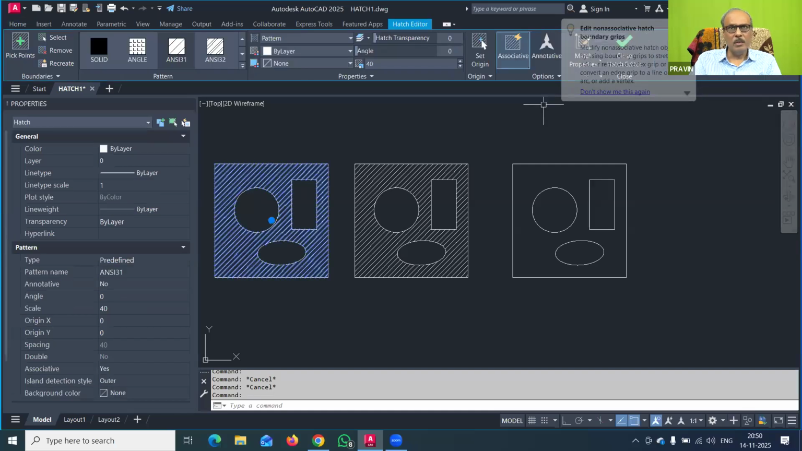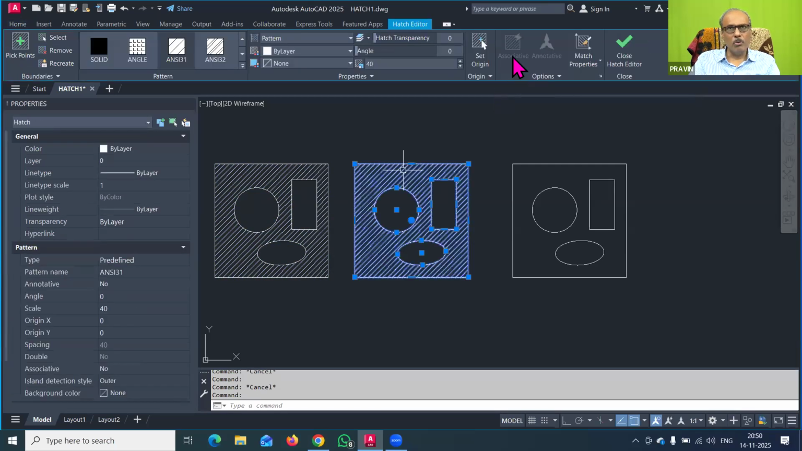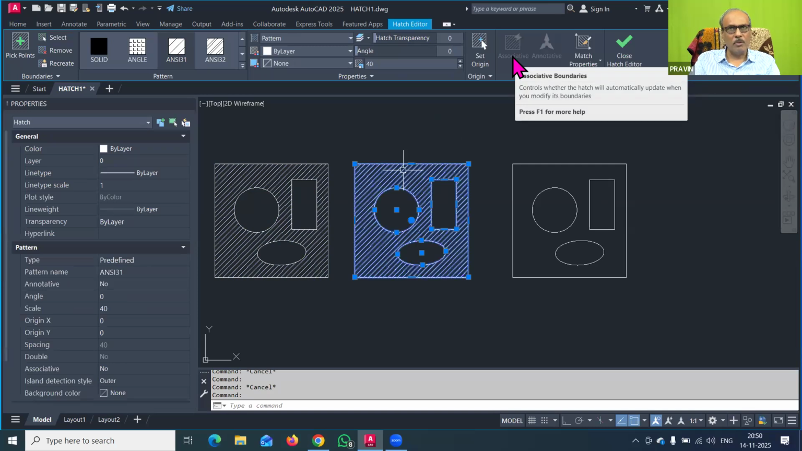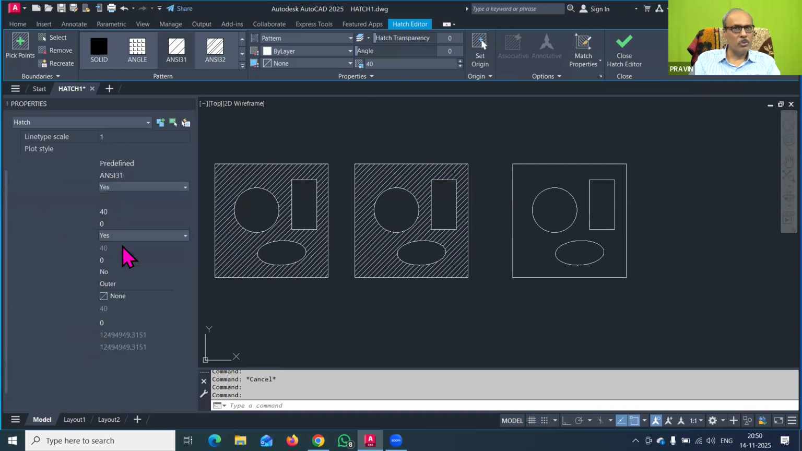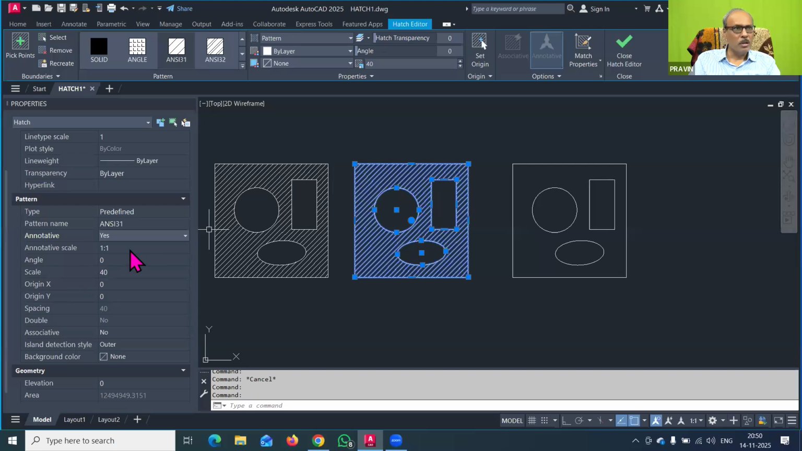Now you can check here, this hatch is associative hatch. But for this hatch pattern, I have closed the associative hatch pattern property. So where the hatch pattern is controlled as associative or non-associative, you have to check. With this dialog box, this is non-associative hatching. You can make it annotative also. In this way, there are various options for the associative hatching.